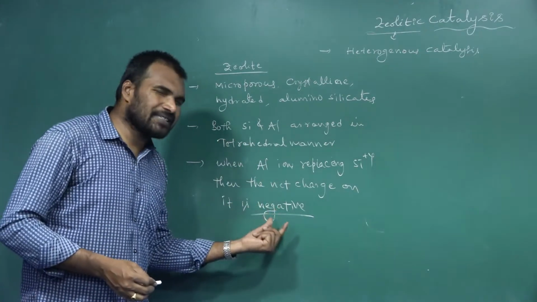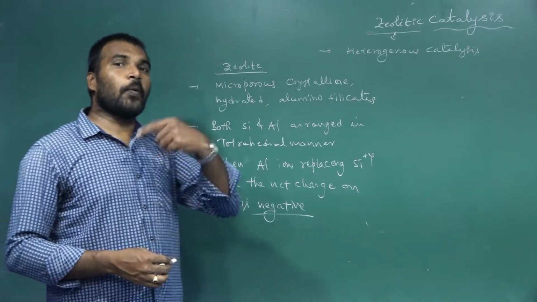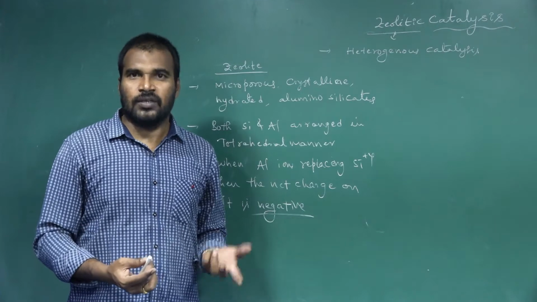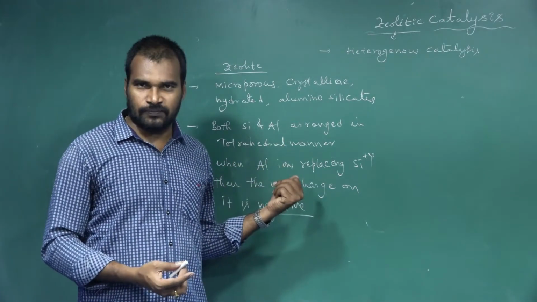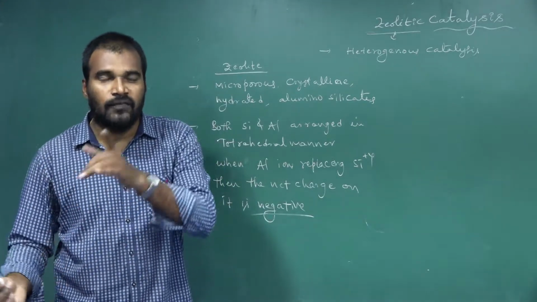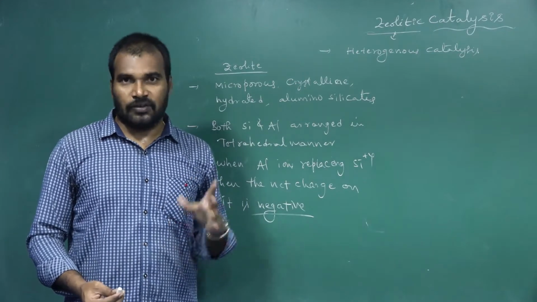To compensate and neutralize this negative charge, some positive ions like H plus ions and Na plus ions are present along with the hydrated aluminosilicates. Which ions are present? H plus ions and Na plus ions. What is the reason?